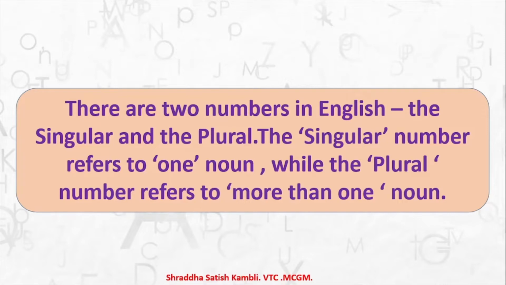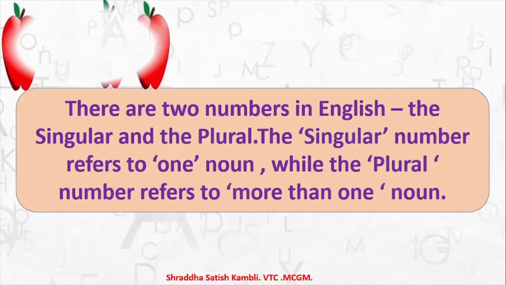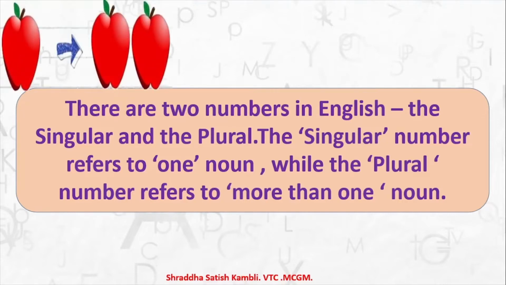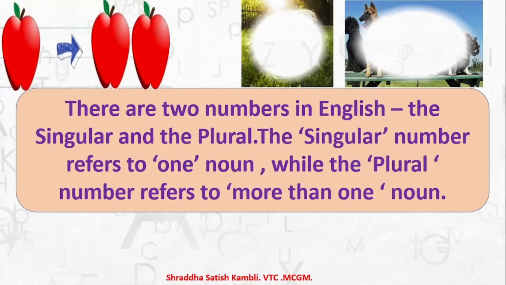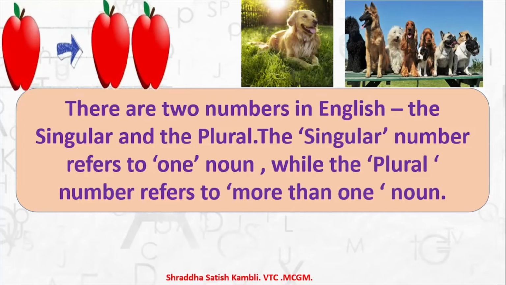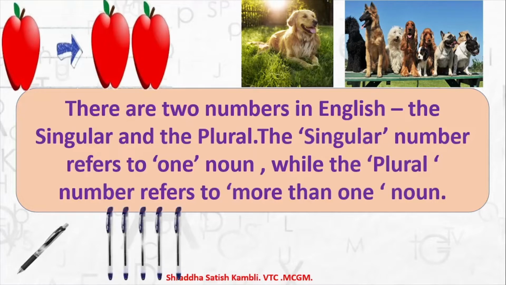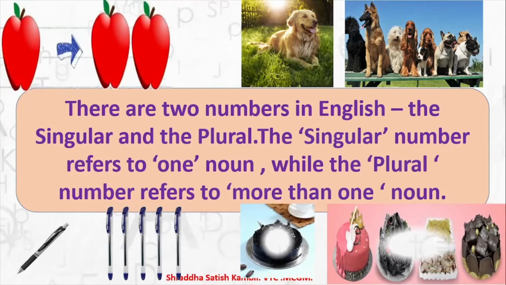Let us take a look at some example pictures here. See, you have 1 apple, that is in singular, and in plural it becomes 2, or otherwise it could be more than 2 also, apples. Then you have a dog and you have dogs when there are many. You have a single pen, and when you have many pens, more than one pen, you say it is pens. And finally, one more picture, a cake.